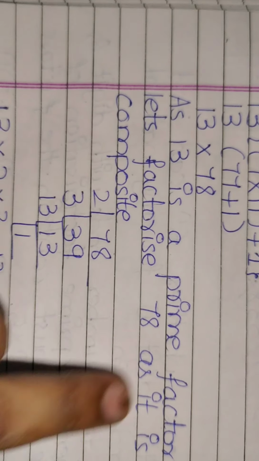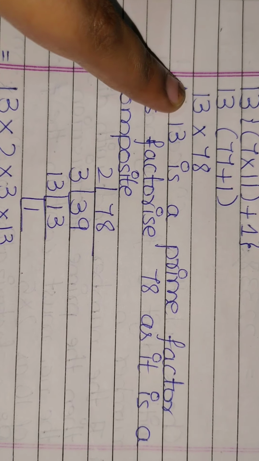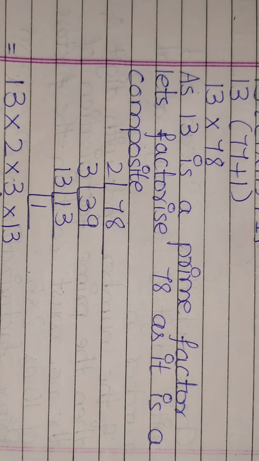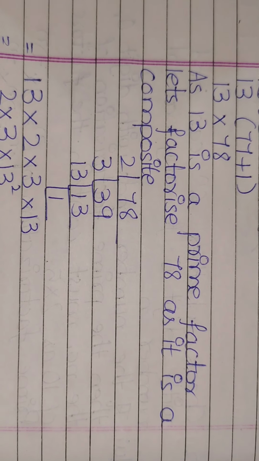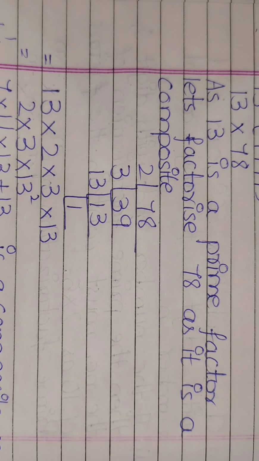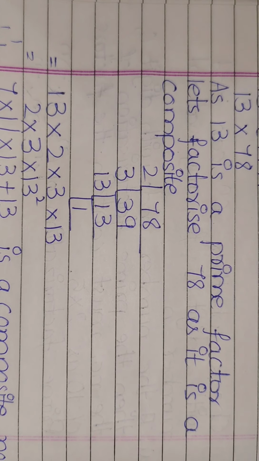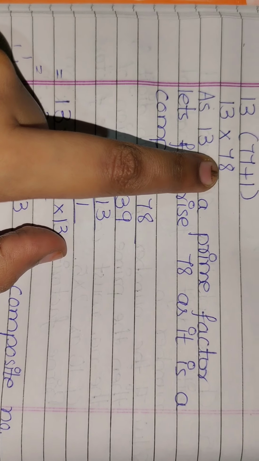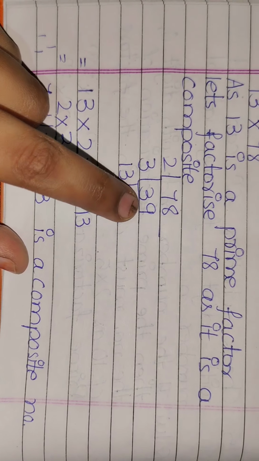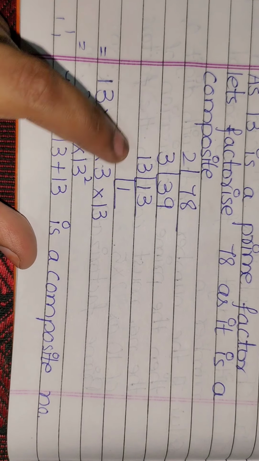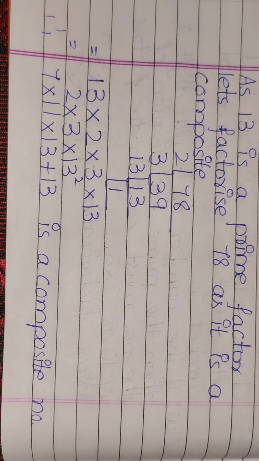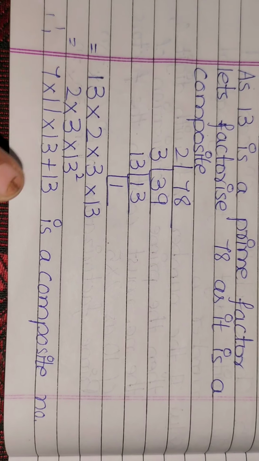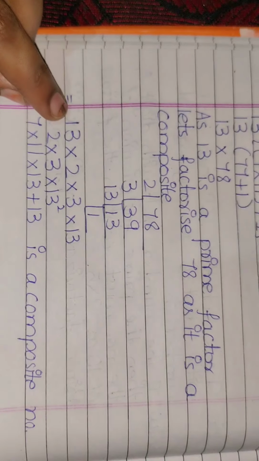Now, 13 is a prime factor, right? I have told you in the beginning there are some prime numbers such as 5, 7, 11, 13, 17, 19, 23 and many more. I have just given you simple starting numbers of prime numbers. So 13 is one among them. Let's factorize 78. 2 3s are 6, 2 9s are 18, 3 1s are 3, 3 3s are 9, 13 1s are 13. So the factors are 13 into 2 into 3. So we will write it out. This 13 as it is, we will write it down.